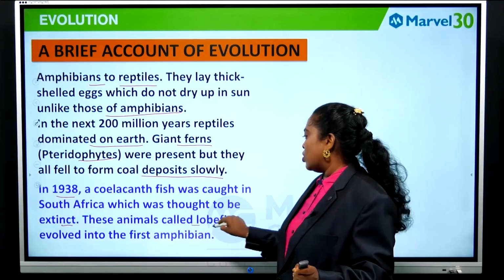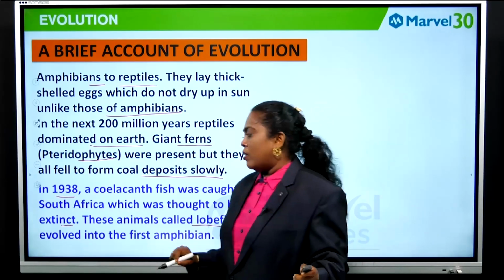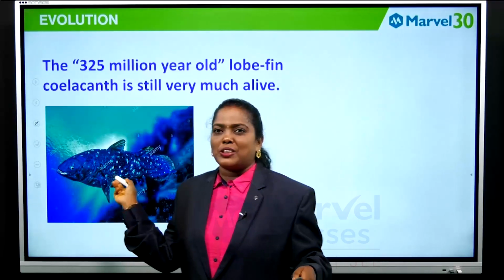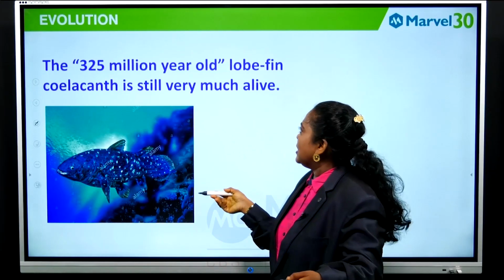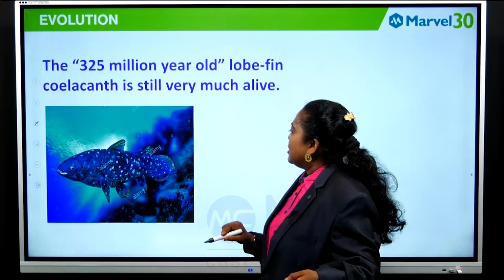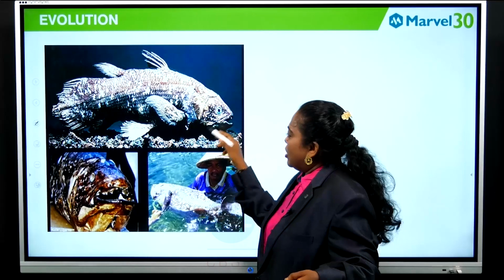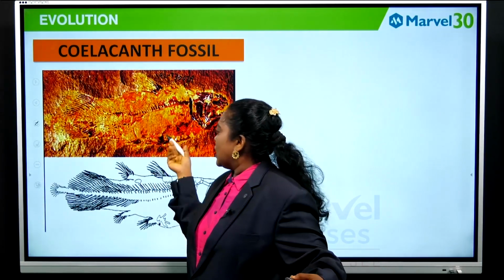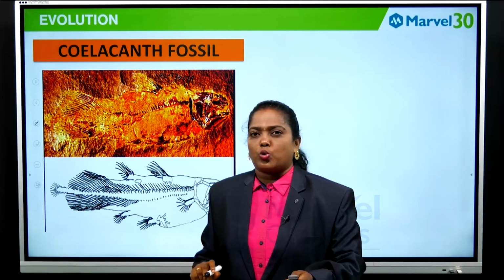These animals, called lobe fins, evolved into the first amphibians. So you can see here, students, this is a coelacanth, and you can see the fossils of coelacanth also.